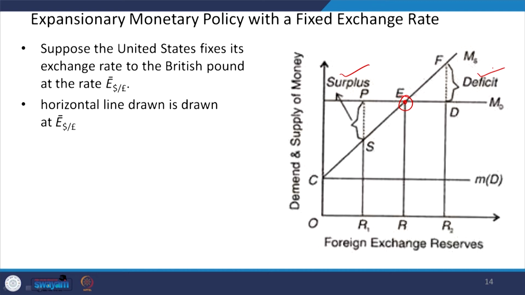Higher the foreign exchange reserves, higher the money supply, as we have already discussed. If money demand equals money supply, then there will be no problem. Before the equilibrium condition, when our money demand is higher than money supply, that leads to a surplus in the balance of payment.